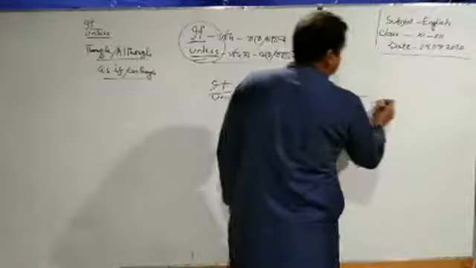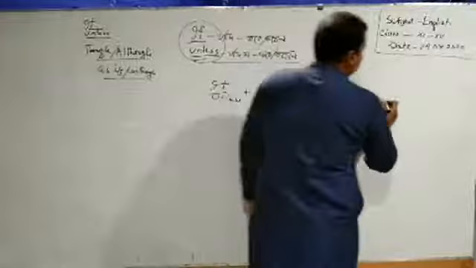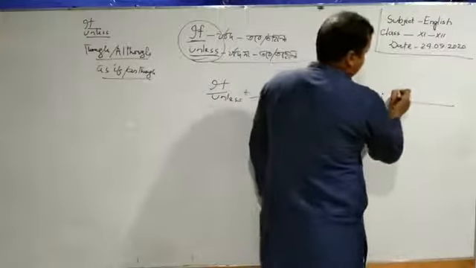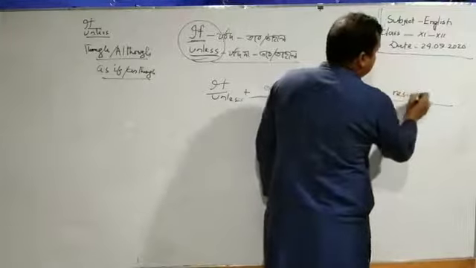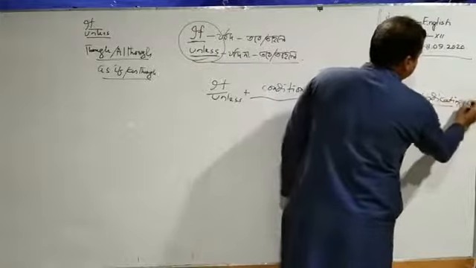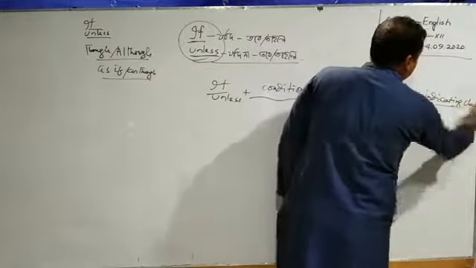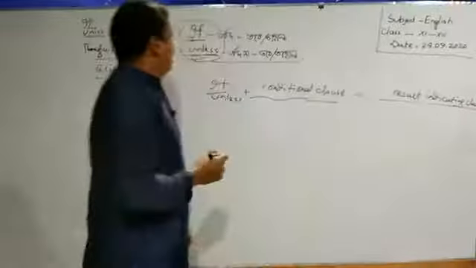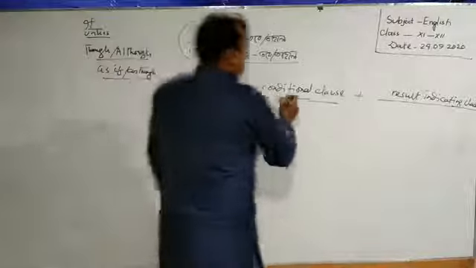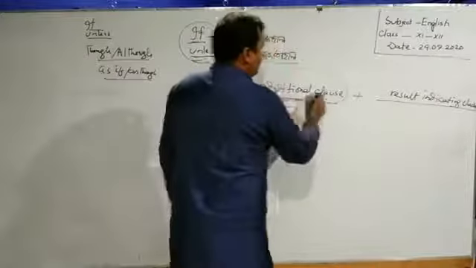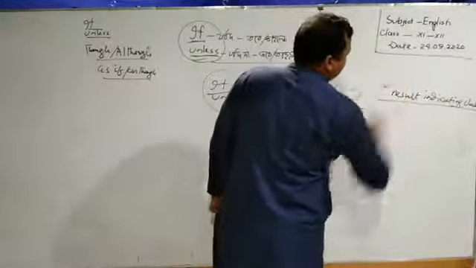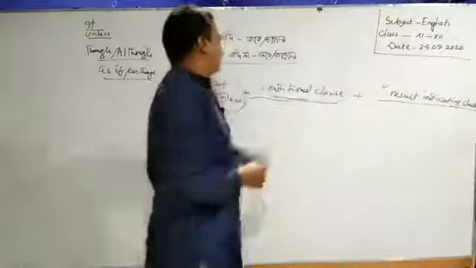And this clause will be followed by another clause and this clause will indicate result. Result indicating clause. So, we have to use these two conjunctions before the conditional clause and this conditional clause will be followed by another clause that will indicate result of this condition.